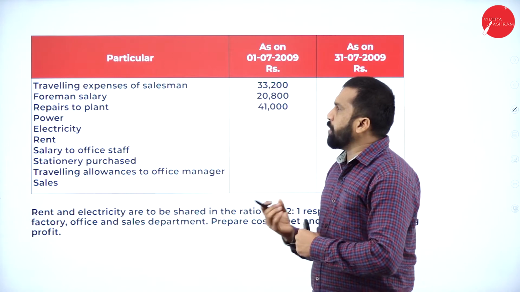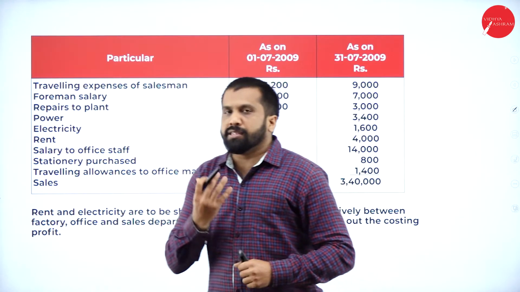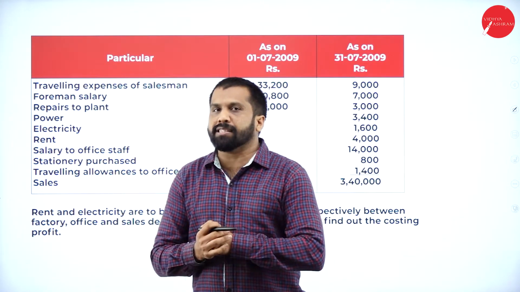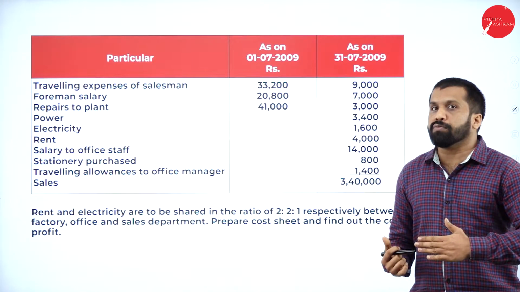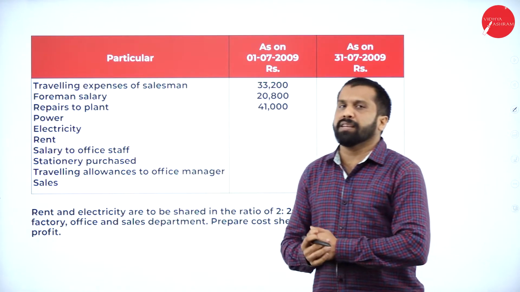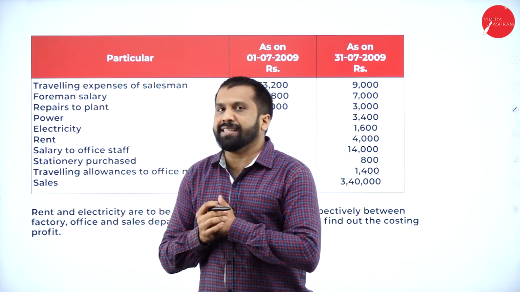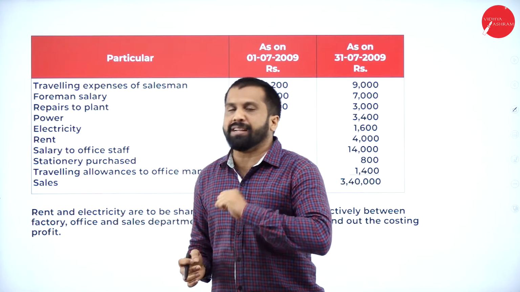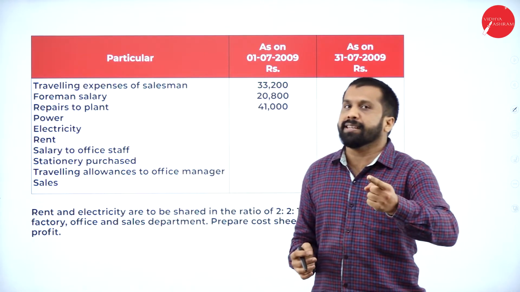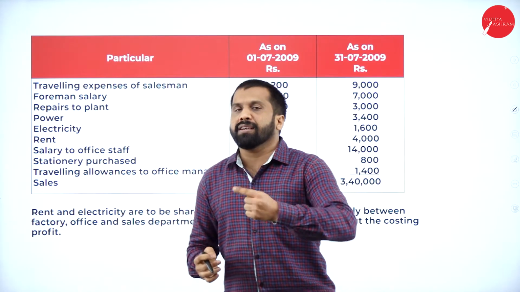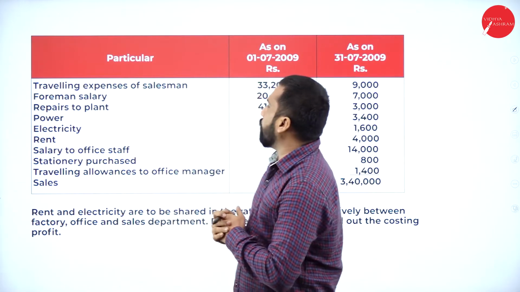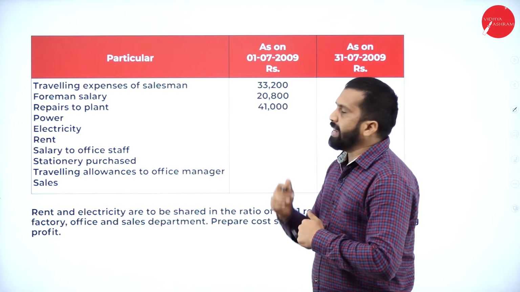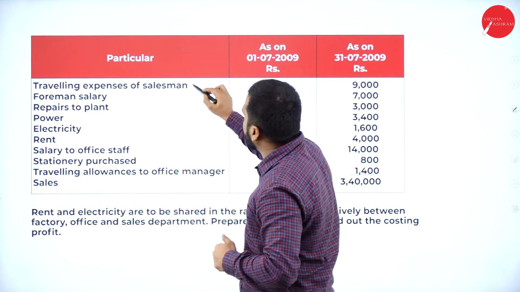Traveling expenses. Where do we do traveling and all? Don't think about your abroad travels. This traveling is nothing but transportation of goods from one place to another place, in the sense from manufacturer to wholesaler, manufacturer to retailer, manufacturer to customer. These are called your traveling expenses. So it will come under what?